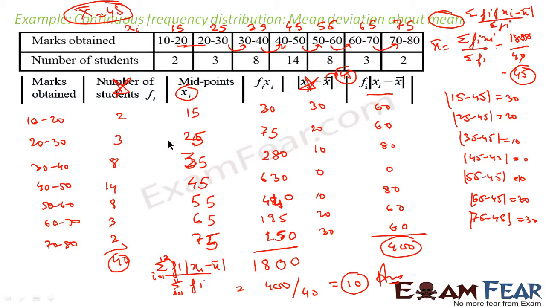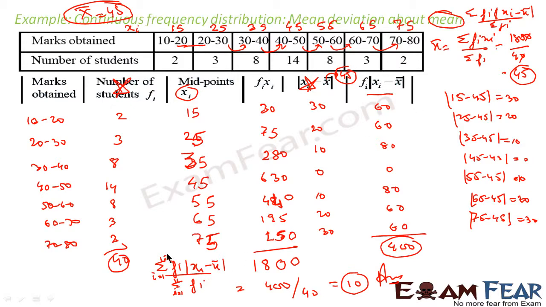So what we have done, first step, we found the xi's, the midpoints of this. Once we have the xi's, we found fi xi's. Why? Because we were interested in finding the mean of this continuous distribution first. We found fi xi, we had this fi summation, we used this formula sigma fi xi by sigma fi to find the mean. We got the mean as 1800 by 40, that is 45. So we got the mean, we wrote it here.